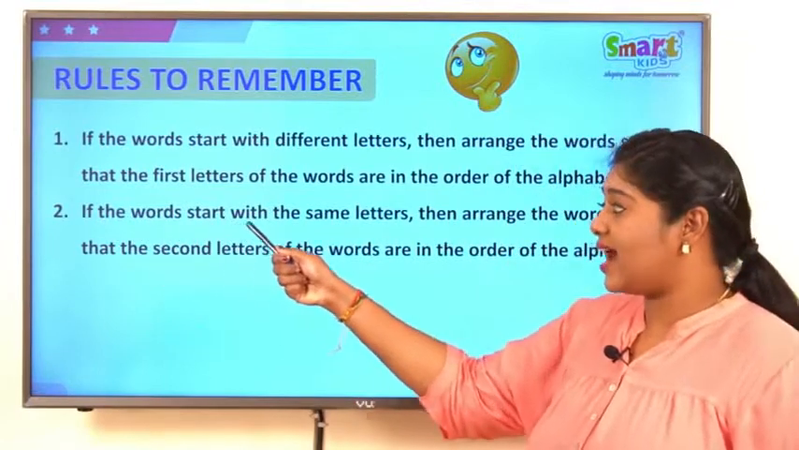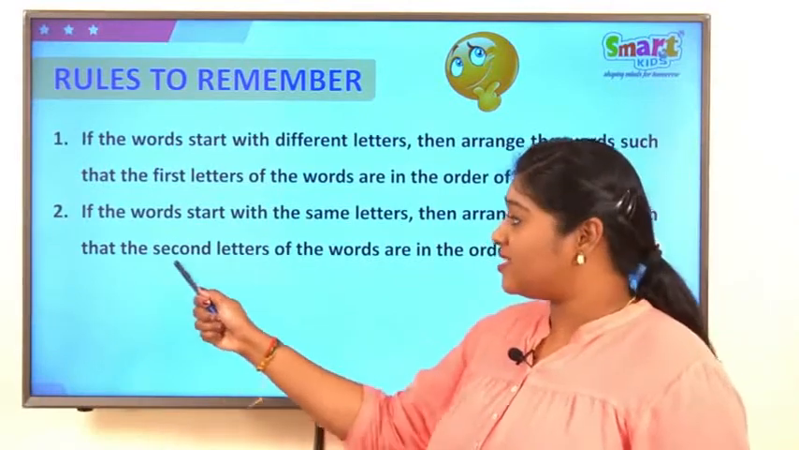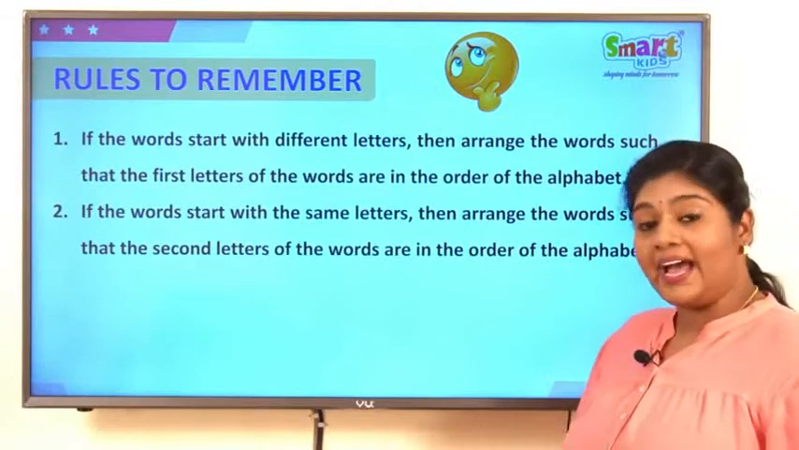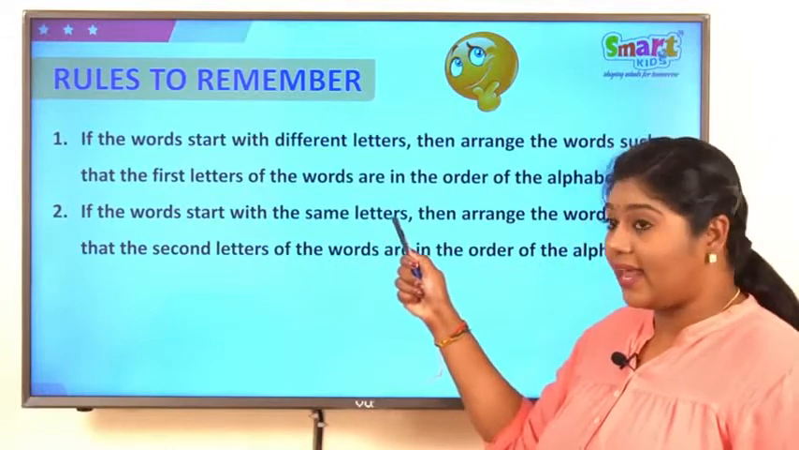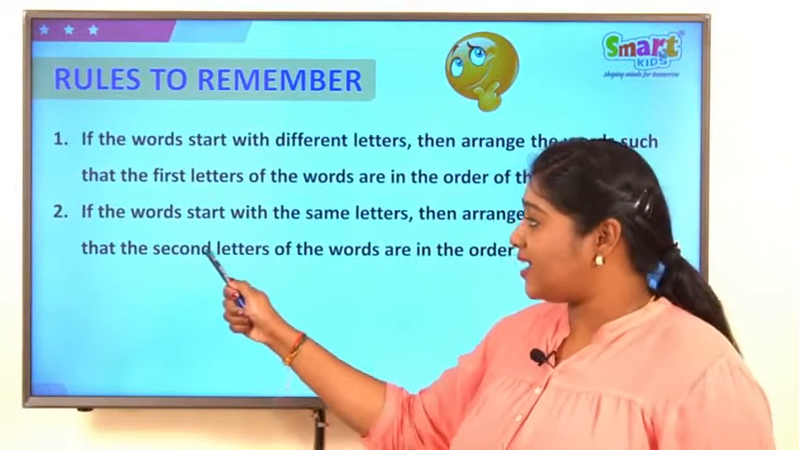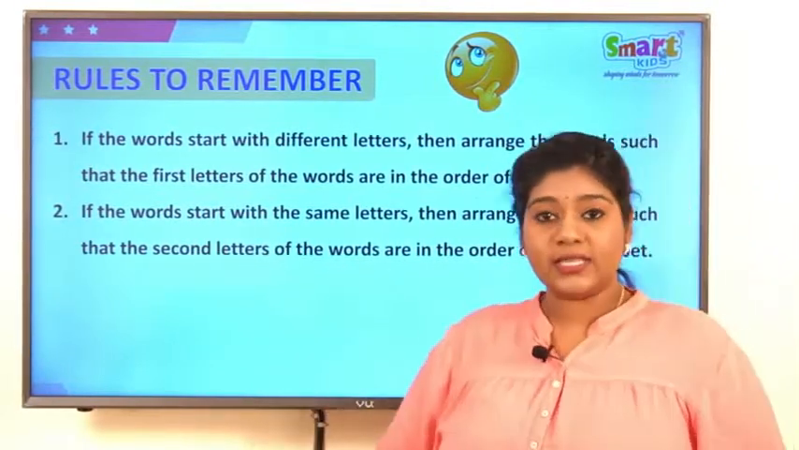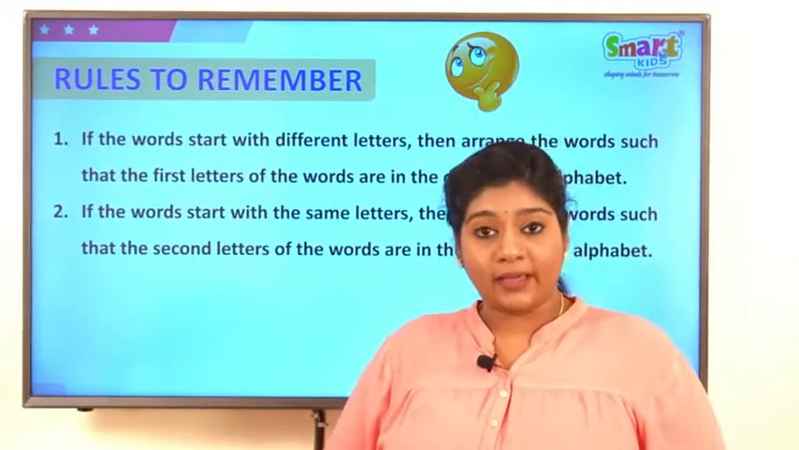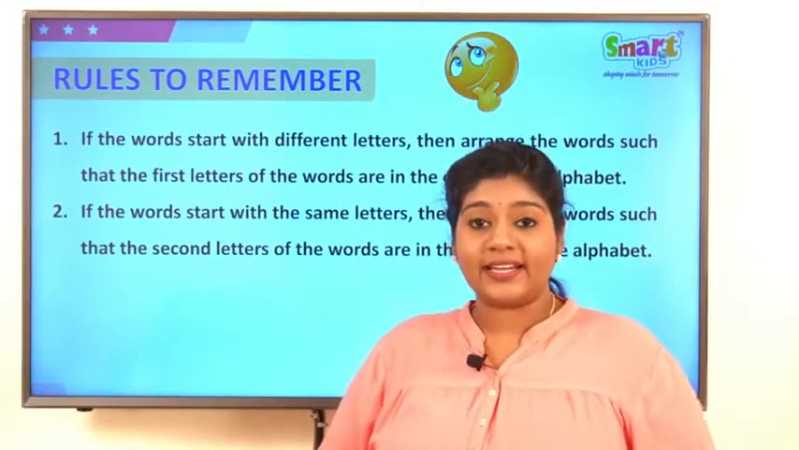If the words start with the same letters, then arrange the words such that the second letters of the words are in the order of the alphabet. I will repeat it once again. If the words start with the same letters, then arrange the words such that the second letters of the words are in the order of the alphabet. For suppose, if I take three words that starts with the letter M, mango, mouse, milk, so all these three words starts with the letter M.